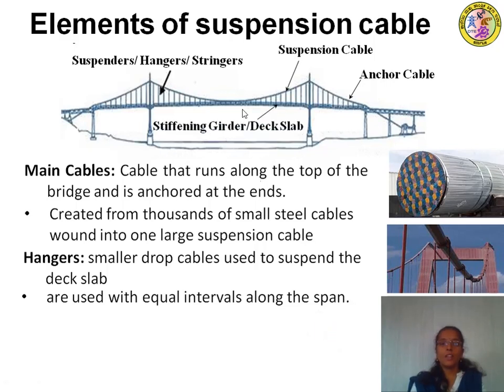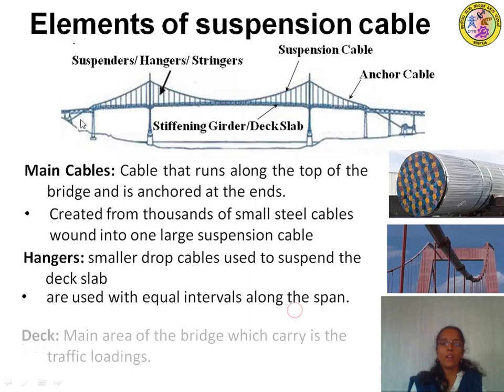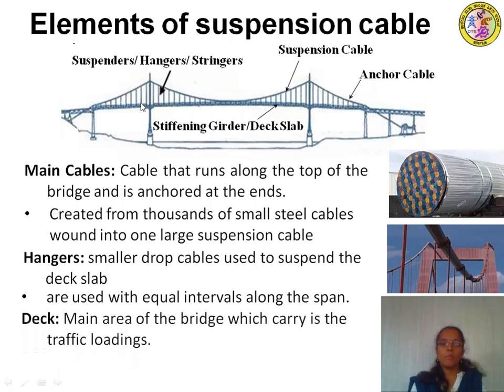Next is the stiffening girder or deck slab. It is the slab where the vehicular traffic will move. It is the main area of the bridge which carries the traffic loadings.